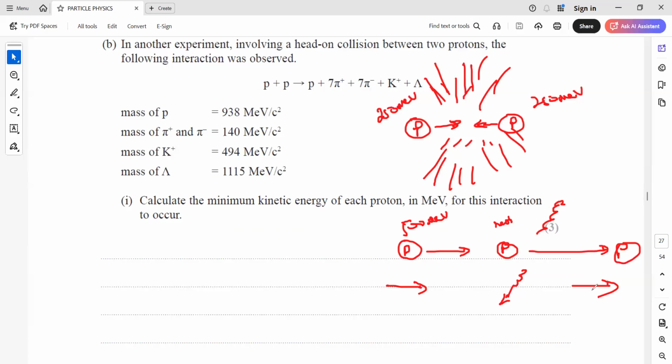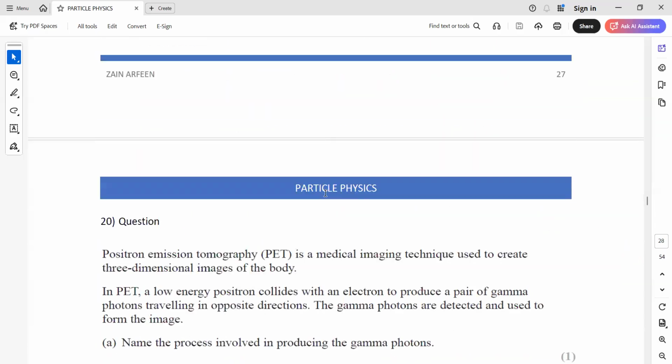But in the first interaction, the two particles were moving in opposite directions, so the initial momentum is zero. So the final will also be zero. And to have a final momentum of zero, a group of particles can be produced. So that's how you have to relate the answer there.